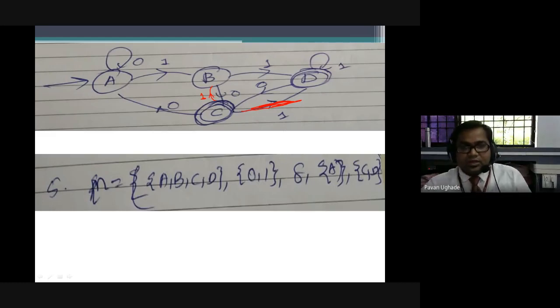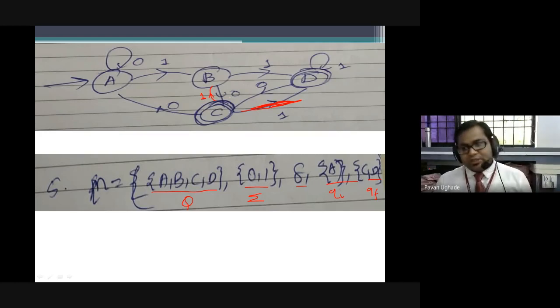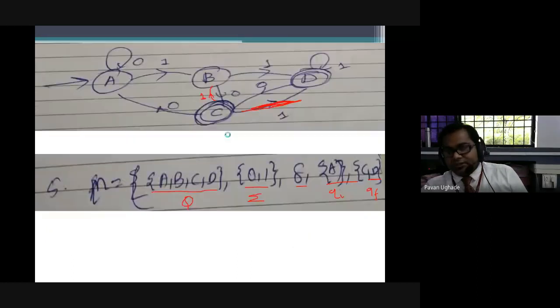In step 5 you will be writing the machine equation. First is the states: I have the 4 states here, A B C D. This is my alphabet, 0 1. This is the transition function which we have already done. This is the initial state Qi, and these are the final states C and D, QF. Now with this you can check the strings which will be accepted by the designed NFA and by the equivalent DFA.